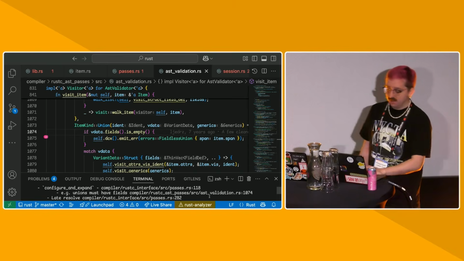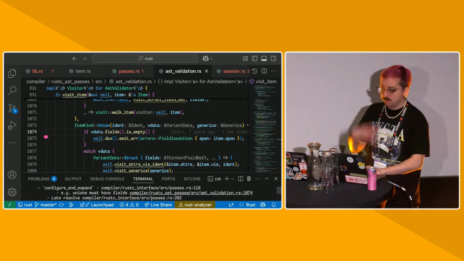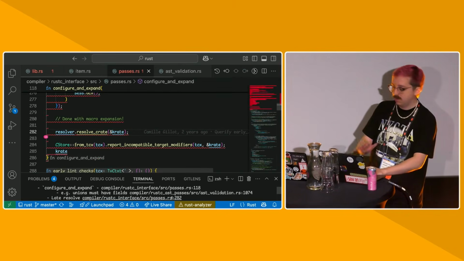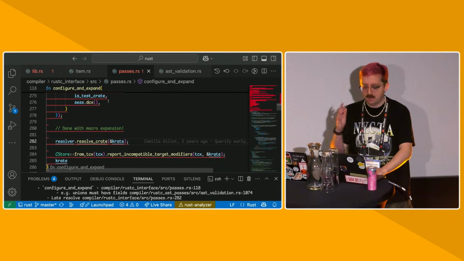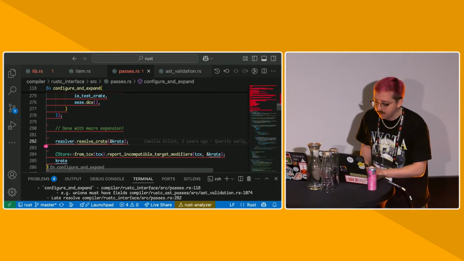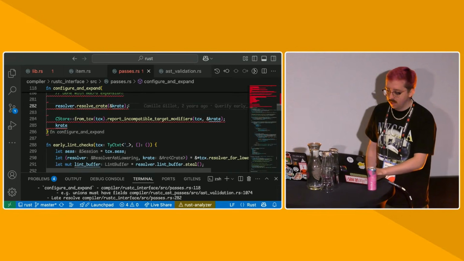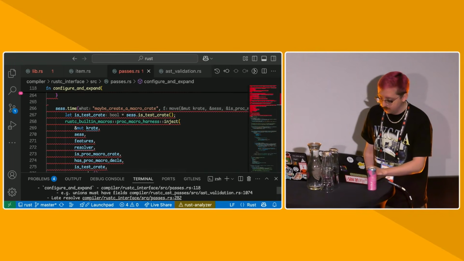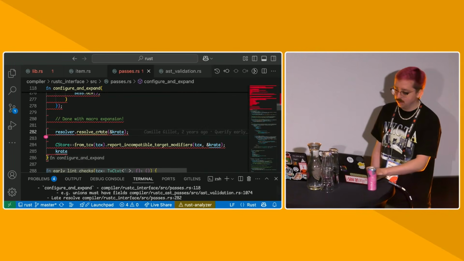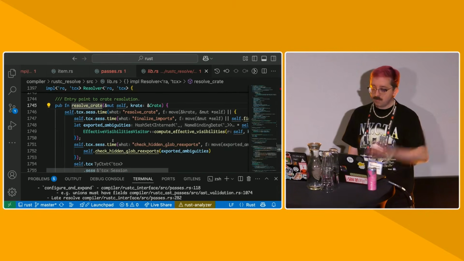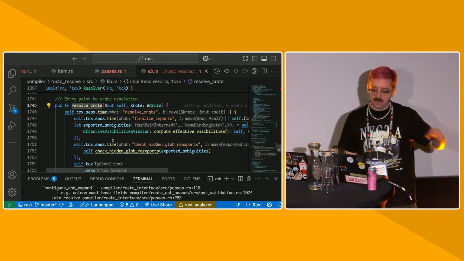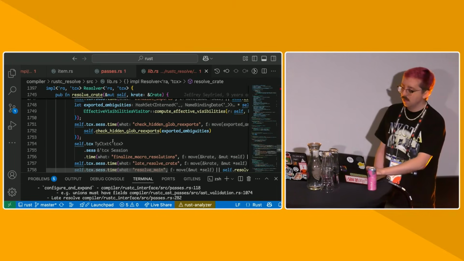So once we've done the macro level expansion, we jump into late resolution. Late resolution is something I know a little bit more about, and it looks like my proc macros aren't expanding, so pardon the red lines. But late resolution is responsible for actually resolving all the identifiers and modules and trait items that we have in the compiler.